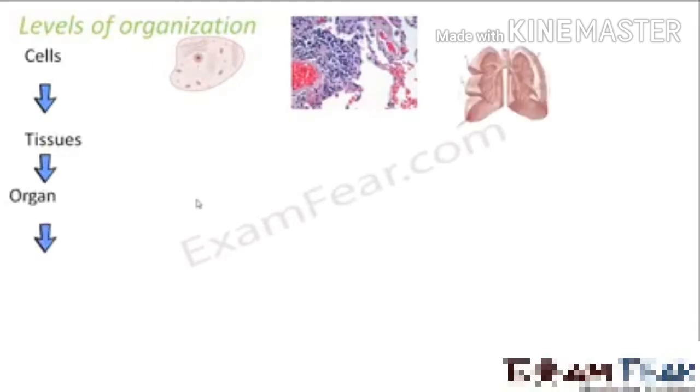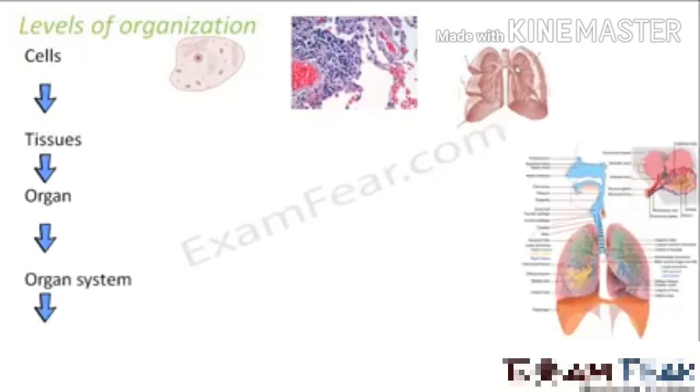Now, what happens to the tissues? The tissues again group together to form something known as an organ. So here, if you look at the diagram, in the first picture you see just one cell. Now many such small cells will join together and form a tissue. This is a lung tissue, the picture which I have shown here. Now these lung tissues group together and form the organ. Organ means they form this lung. So the lung is actually made up of lung tissue, right?